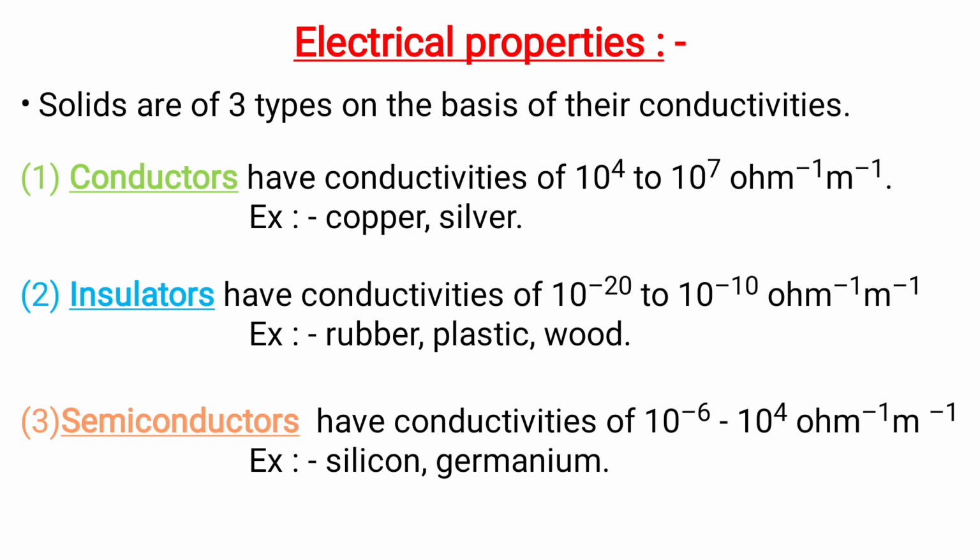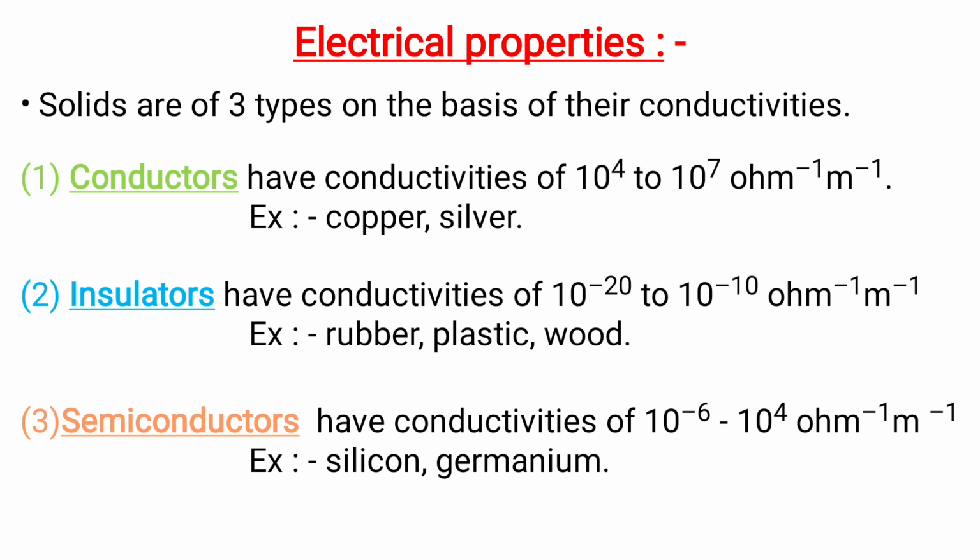Okay, let us discuss electrical properties of solids. Based on the conductivity, the solids are classified into mainly three types: conductors, insulators, and semiconductors. Conductors are the solids which have conductivity values from 10^4 to 10^7 per ohm per meter. Examples are copper, silver.